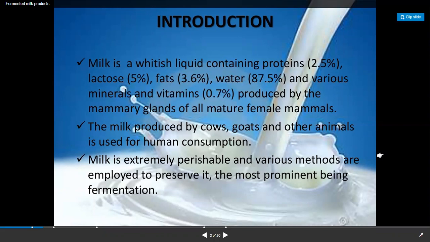So milk is a whitish liquid which has different kinds of proteins and nutrients. It is the basic nutrient source for humans, and it is the basic nutrition for all kinds of animals, including mammals. Milk is produced by cows, buffaloes, goats, and in modern industries, milk is fermented using microorganisms to make various products. Fermented food products are produced by fermenting the milk.